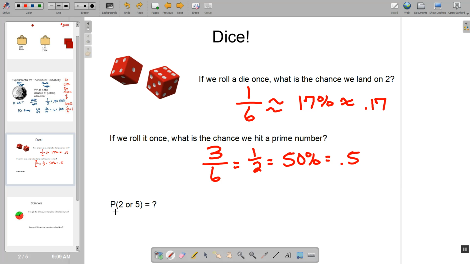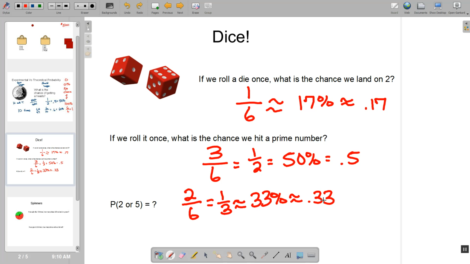And another way you can write it is this means probability of 2 or 5. You'll see this a lot in IXL. Well, 2 or 5, there are 2 options there. And there are 6 total sides of the dice, which simplifies to 1/3. 1/3 we know is about 33% or 33/100. So you absolutely do not need a calculator for thirds. Okay, so that's how dice look.